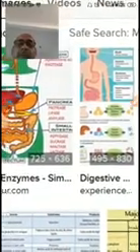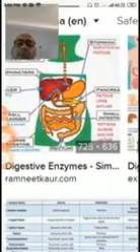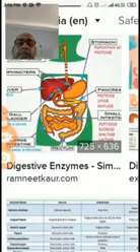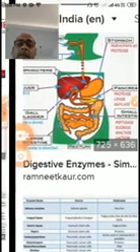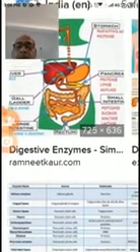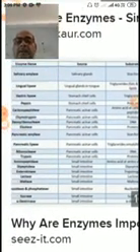These are the visuals that will help you to learn the different types of enzymes as well as the different types of digested parts of the food.